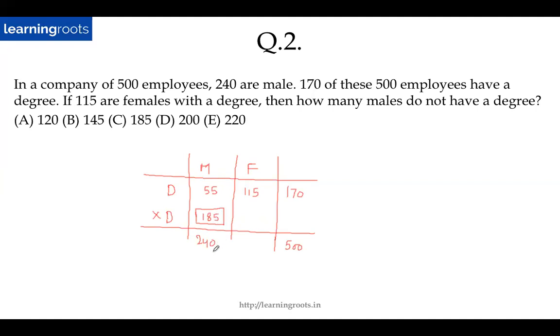185, right? You can also fill up the entire table, the rest of the table. So this becomes 260, this becomes 330. 260 minus 115 will be 145. So 185 plus 145 adds up to 330. So the values are fine, right? So this is how you start doing it.